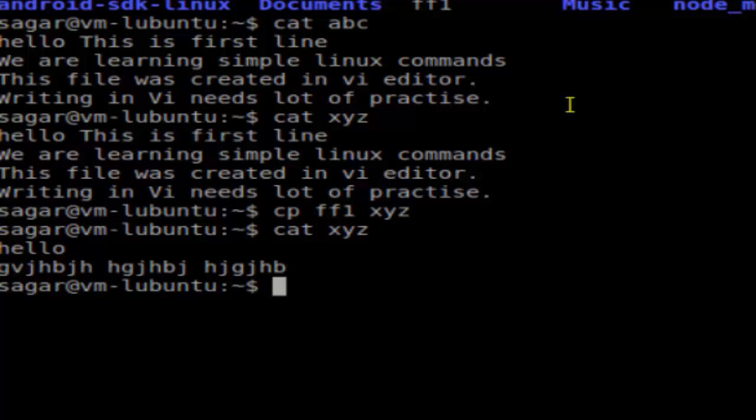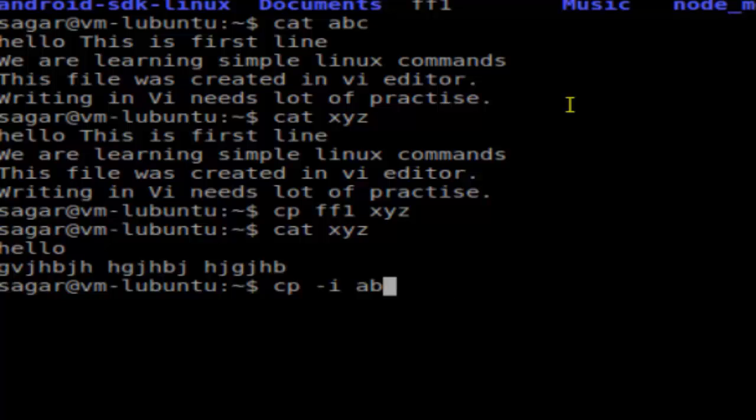So the copy command doesn't prevent that by default, but there is a switch which you can use with the copy command to prevent you from overwriting files, and that switch is -i. Say for example, if I want to copy this abc file to xyz again, but I will use this -i switch and do xyz.